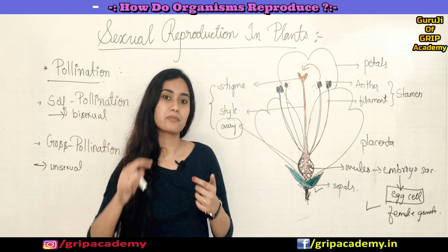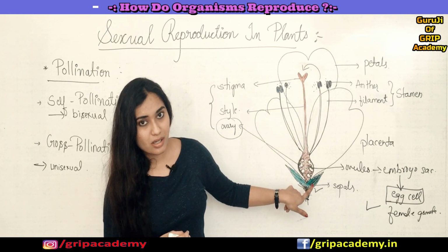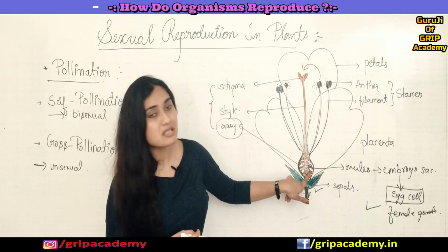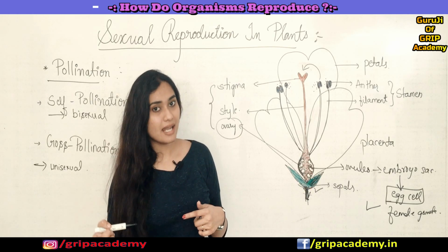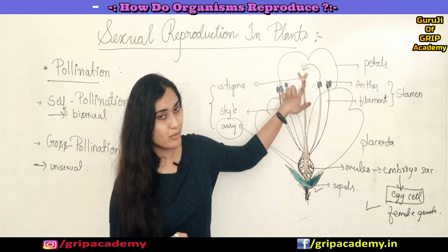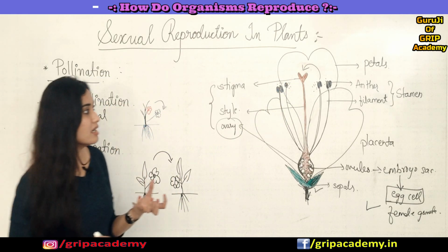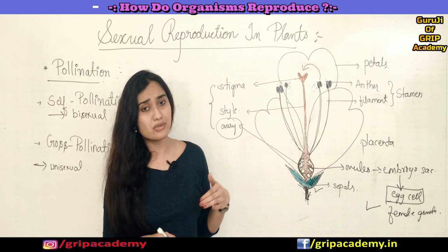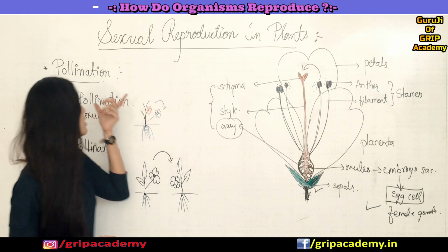Only then can these pollen grains which have male gametes reach an ovary or ovules which have a female cell, and only then can their fusion happen. Correct? So this is one process which aids or favors the fusion of the male and female gametes, which is nothing but pollination.